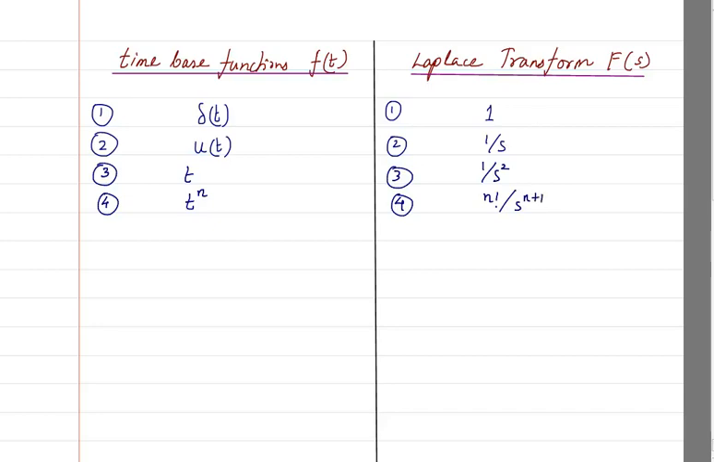So you can see here what is happening. As you come down, the denominator is going up from s square to s raised to a higher value. So for example, if you have t square, then the answer to that will be 2 factorial divided by s raised to power 3. 2 factorial is 2, so 2 divided by s cube. So if you have t square, then its Laplace will be 2 divided by s cube. So like that we can find out for any values.